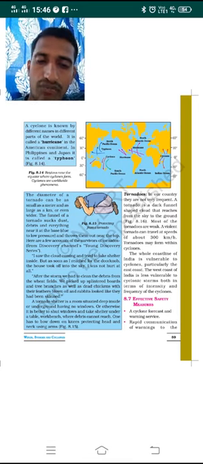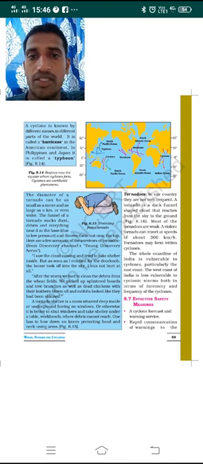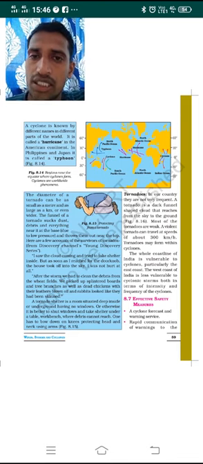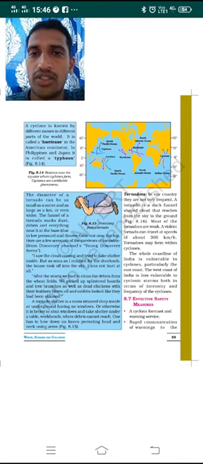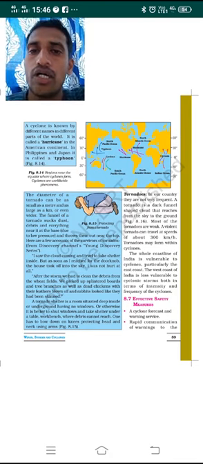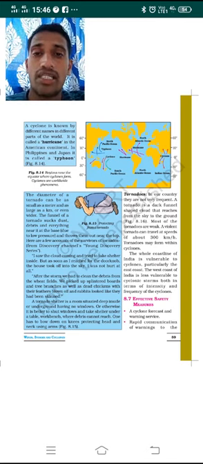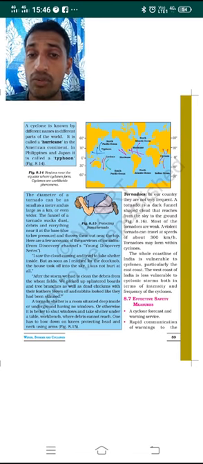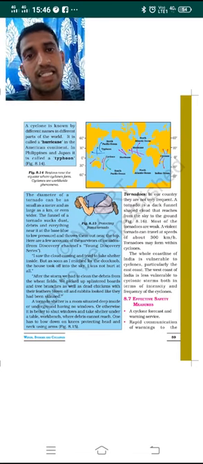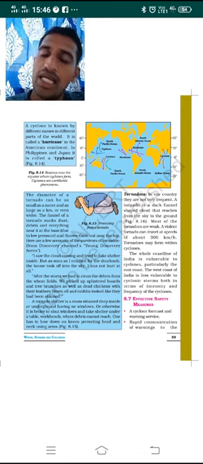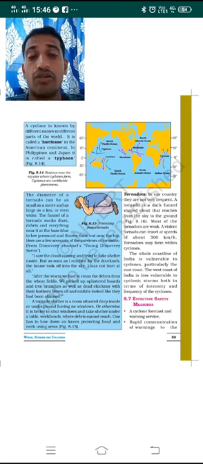First, cyclone forecast and warning service. What are the effective measures? Cyclone forecast should be given. The Meteorological Department of India has to give the cyclone forecast, saying that a particular cyclone is going to hit this coast, so you have to be careful. Even warnings should be given to the people living in that coastal area, so that they can shift over to safe places.